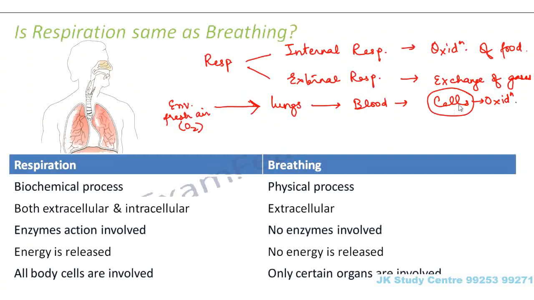Now when internal respiration takes place inside cells, what will happen? Carbon dioxide will be produced in the cells. So what will the cells do? Cells will throw the carbon dioxide outside. This carbon dioxide will then go to the blood. Blood will carry this carbon dioxide back to the lungs. The lungs will again throw out this carbon dioxide through the nostrils when the person exhales. So this is the entire process of respiration. We can see that respiration is not just about taking in oxygen and giving out carbon dioxide. It has something more to do. So how do we differentiate between respiration and breathing?